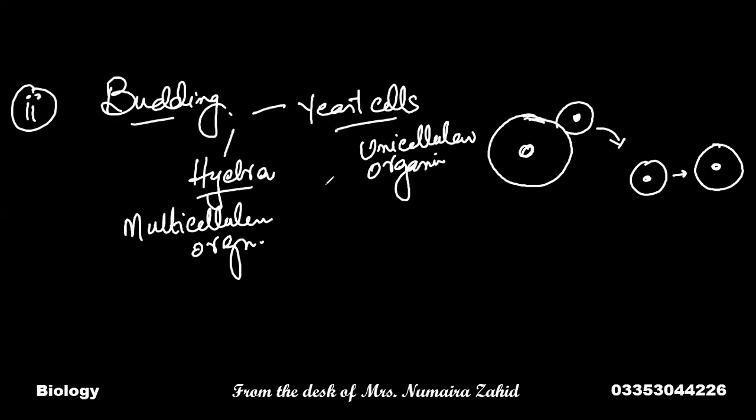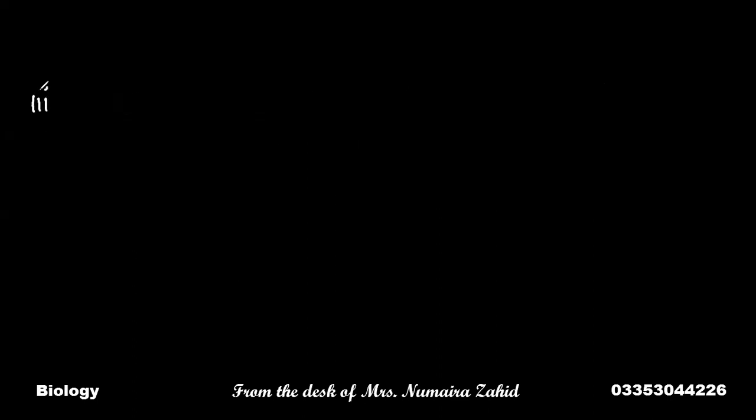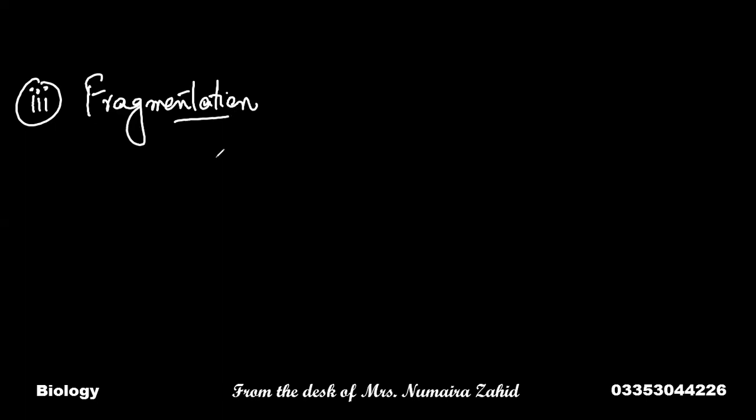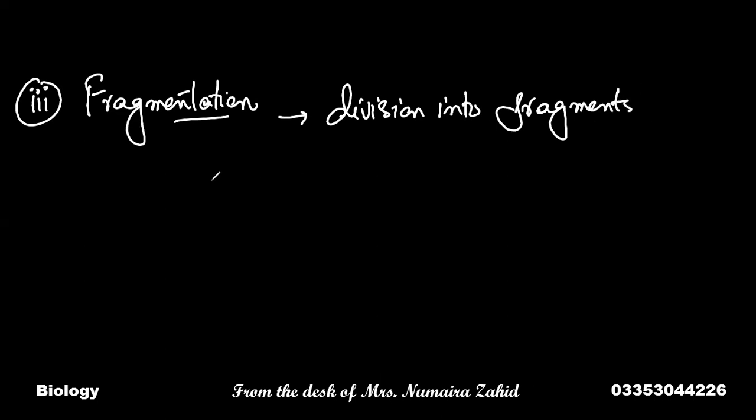Now the third method of asexual reproduction in animals is fragmentation. What is fragmentation? Fragmentation is the process of asexual reproduction in which a living organism divides into fragments. Fragmentation means division into fragments. So when a living organism divides into fragments, it means that there is a whole individual and it divides into fragments, and each fragment will develop into a new organism.